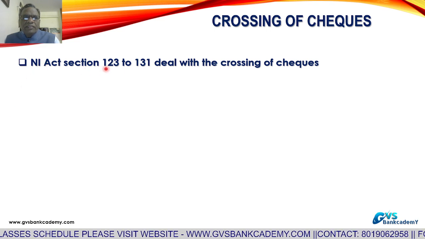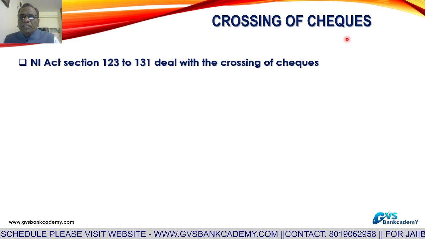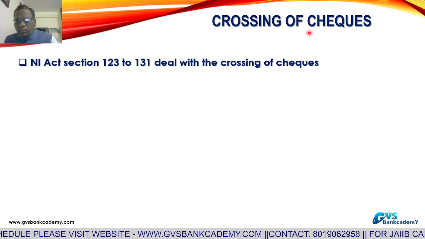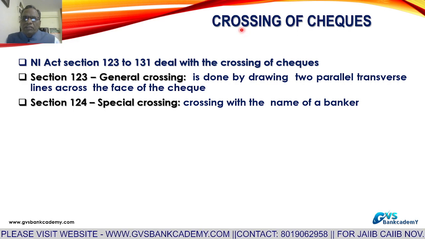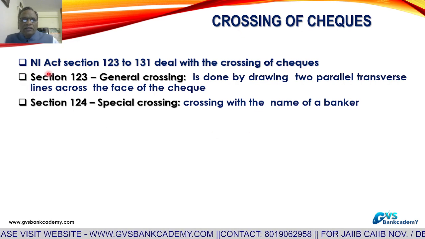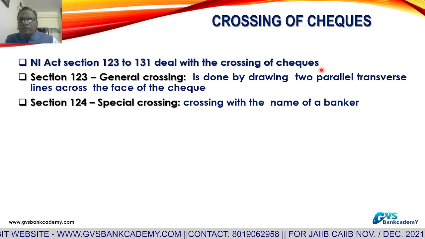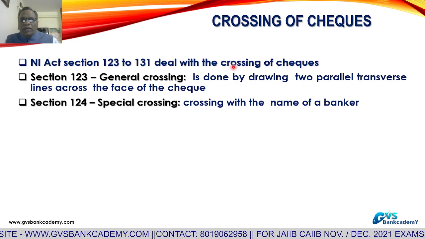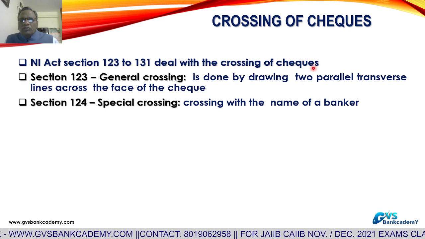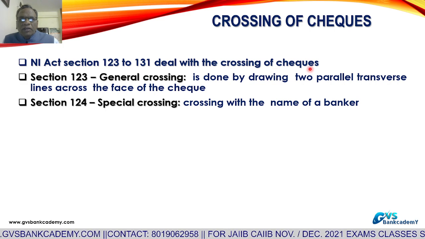NI Act Section 120, crossing of checks. Now, I am discussing crossing of checks separately. These questions they also ask in examinations. Normally, this is important for all exams. NI Act Sections 123 to 131 deal with crossing of checks. Crossing is a direction to the paying banker to pay only through accounts, not to pay across the counter. That is the direction to the paying banker.